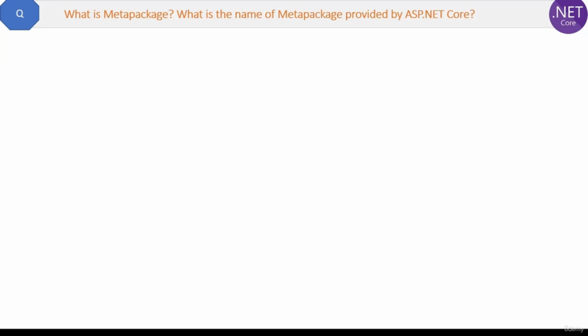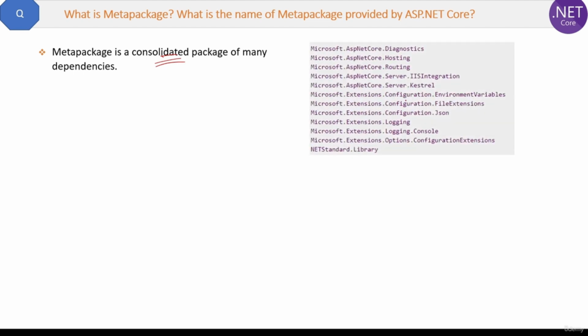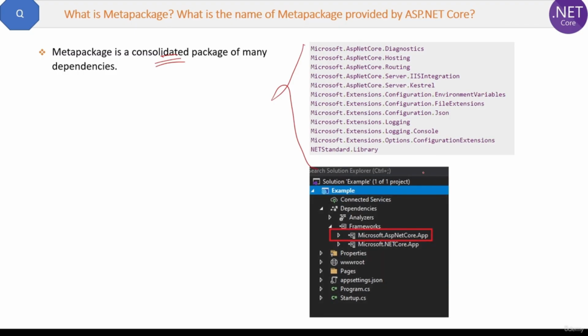What is a meta package? What is the name of the meta package provided by ASP.NET Core? The definition is: a meta package is a consolidated package of many dependencies. Here is the list of the dependencies which are consolidated in one meta package in an ASP.NET Core project. And here is the screenshot. You can see the meta package name, and that is Microsoft.AspNetCore.App.